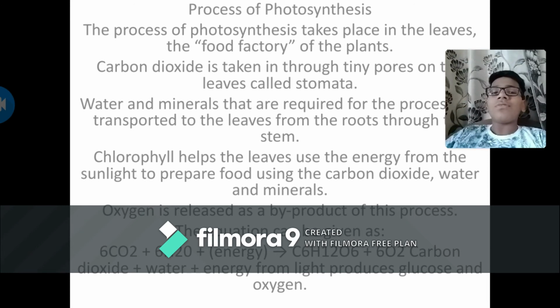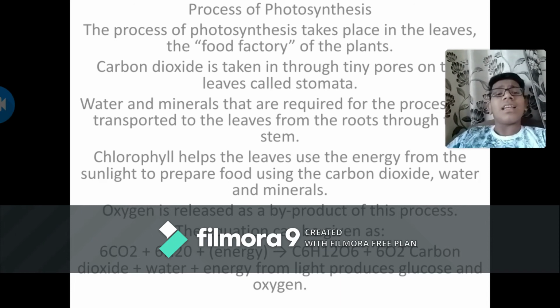The equation of photosynthesis is 6CO2 + 6H2O + energy = C6H12O6 + 6O2, that is, carbon dioxide plus water plus energy gives glucose and oxygen.